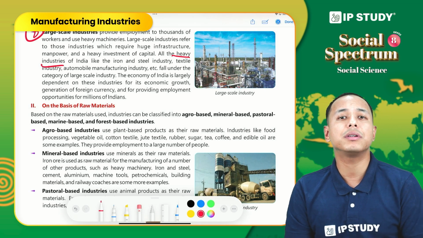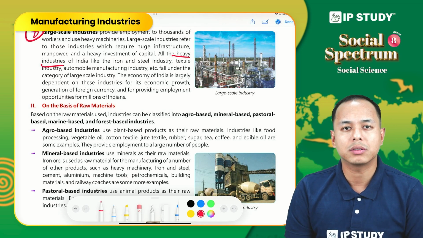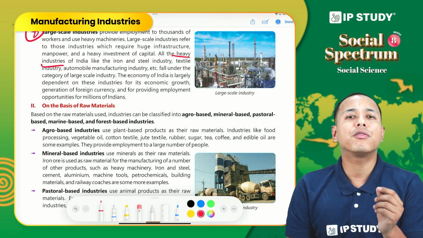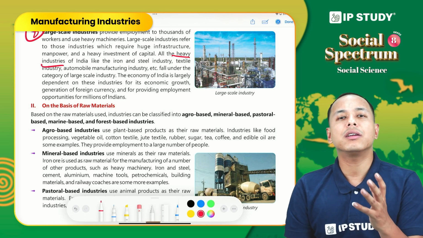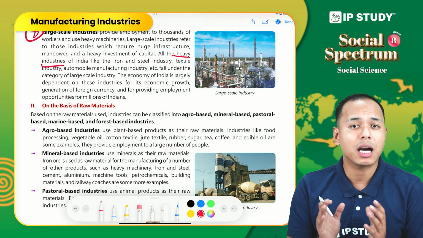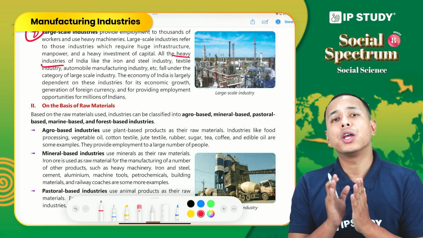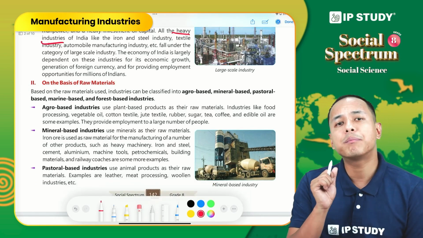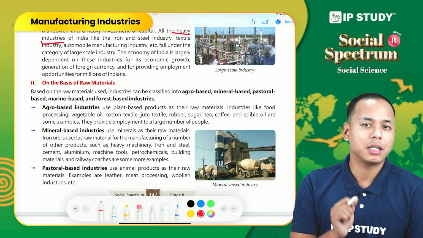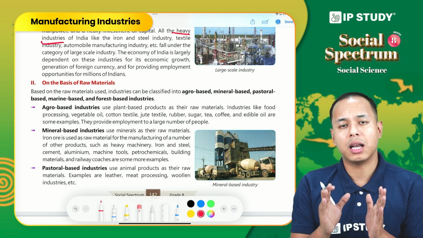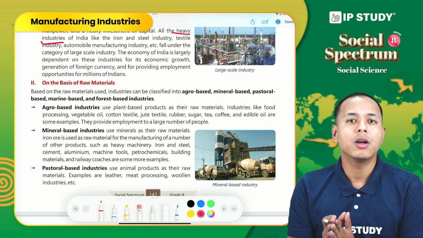This industry cannot be run in the house of the workers, or be started by gathering a few laborers and investing a small amount of money. It requires a large amount of money, a large amount of labor, and also huge and sophisticated machinery. The economy of a particular country depends on large scale industry, because all the material that the large scale industry produces is very important to run the economy.